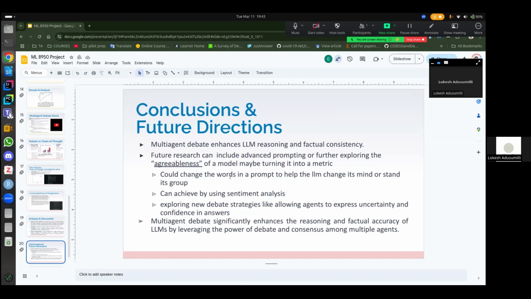Coming to the conclusion, the multi-agent debate significantly enhances the reasoning and factual accuracy of large language models by leveraging the power of debate and consensus among multiple agents. This is the takeaway of the whole presentation for the day.